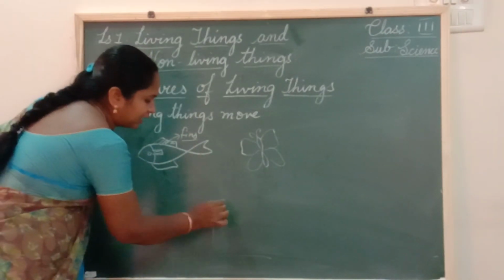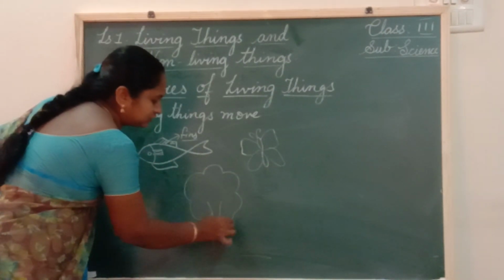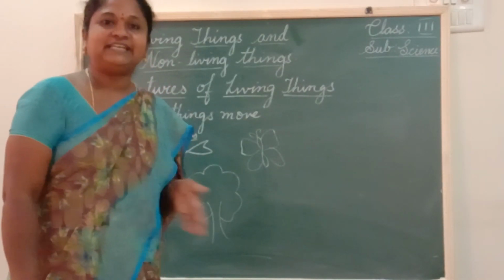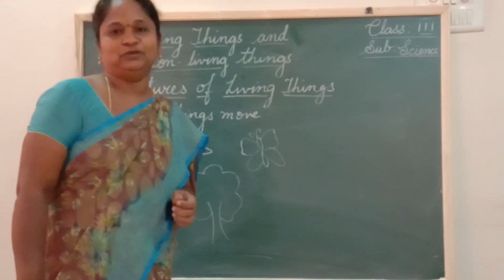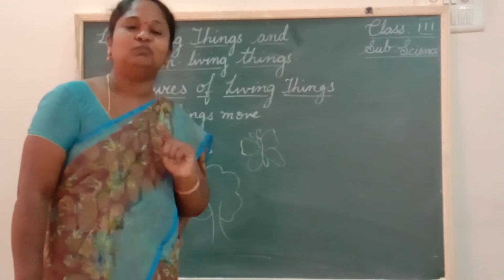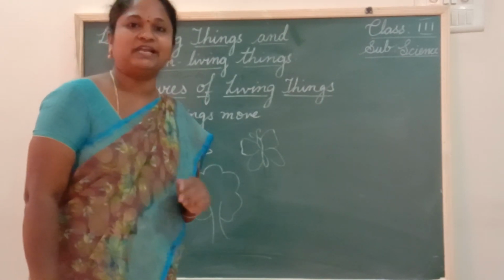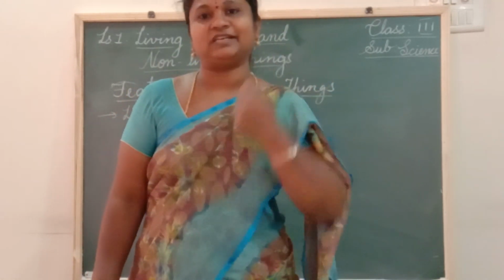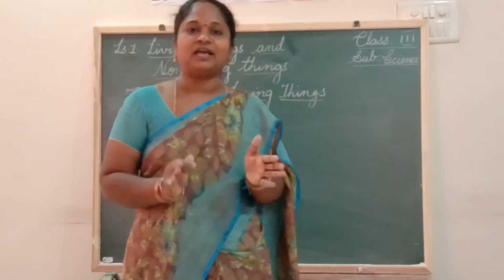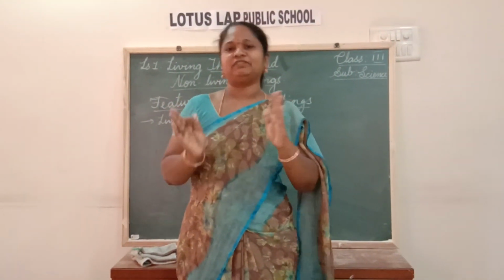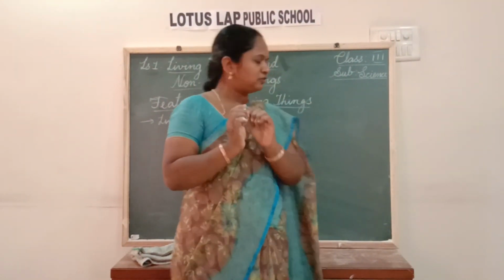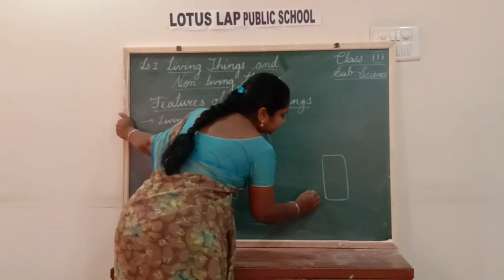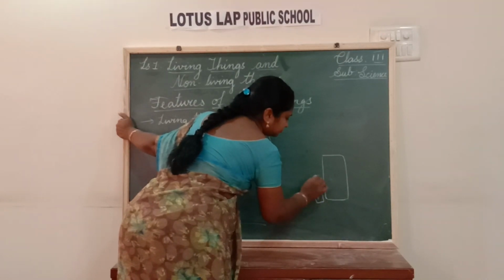Then what about plants? Can plant move? Can a tree move from one place to another? No. But they show movement. See, we will be lifting our hand. That means our hand is showing movement. In the same way, some of the plants will show movement. All the plants will be moving towards the sunlight. Now for example, this is a window. Near the window, we kept one plant. Yes?